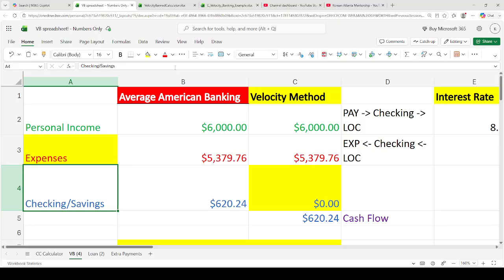And if you ever studied real estate investing, they have two formulas that they give you: NOI, net operating income, and cash flow. So what is net operating income? It's income minus expenses, right? It doesn't take into account your debt service. And then cash flow is income minus expenses minus debt service, right? And the whole idea of cash flow in the traditional sense is that whatever is left over will go into your checking and savings, and that's your cash flow.